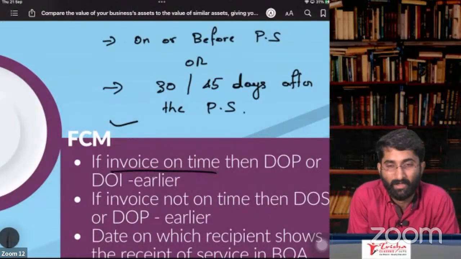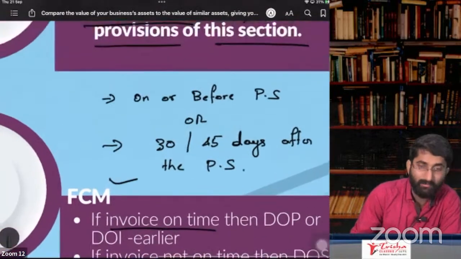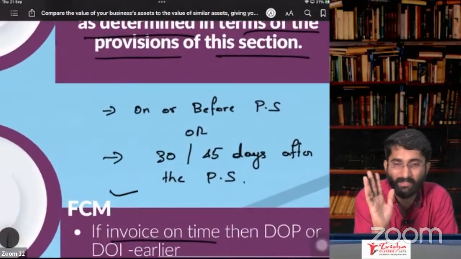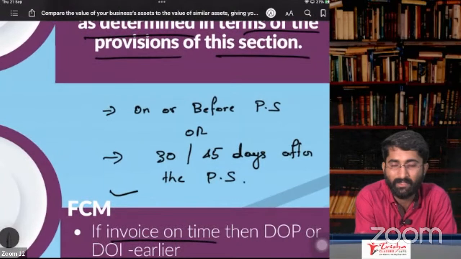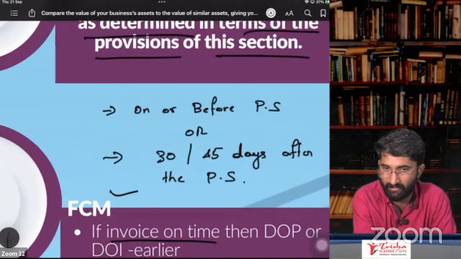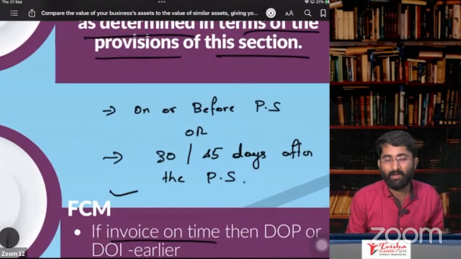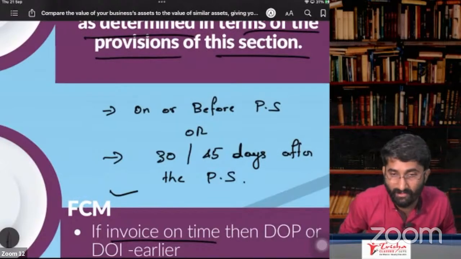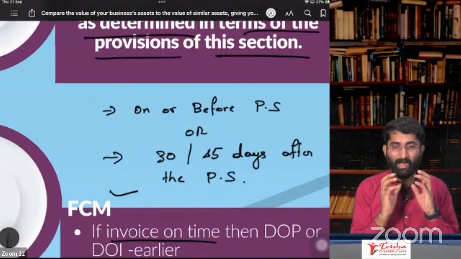Remember this? Section number 31, that is the invoice chapter. That we will do soon. After section number 15, we are going to the invoice chapter. There we are going to discuss what is the last date to issue the invoice in case of service.